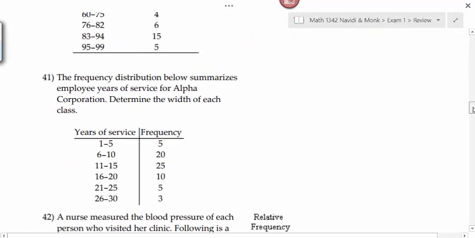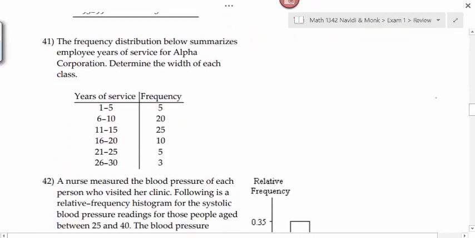Next problem, number 41, says the frequency distribution below summarizes employee years of service for Alpha Corporation. Determine the width of each of the classes. Do you remember how we find class width? We'd look at the difference between consecutive lower class limits, or we could look at the difference between consecutive upper class limits. Either way, what is the class width going to be here?